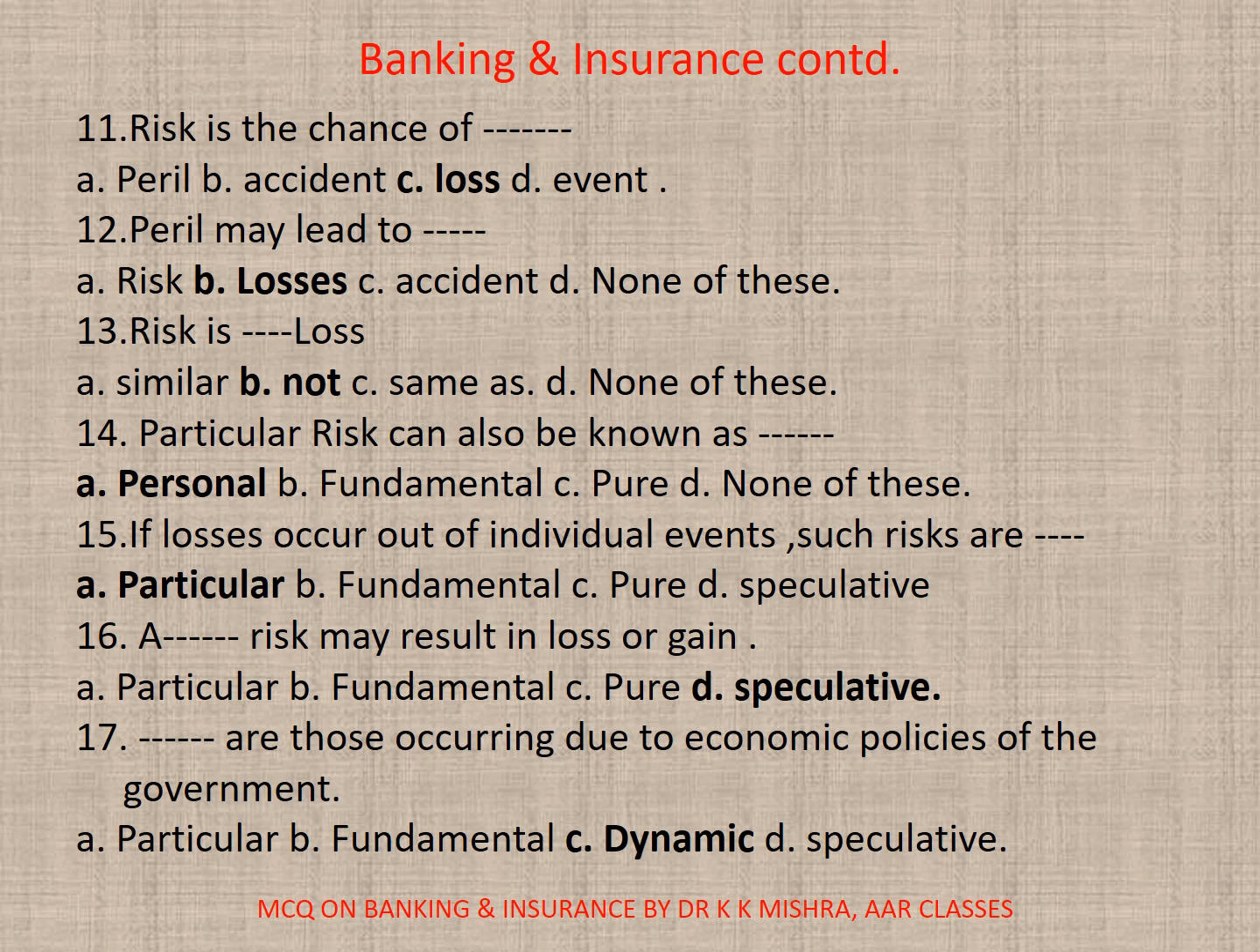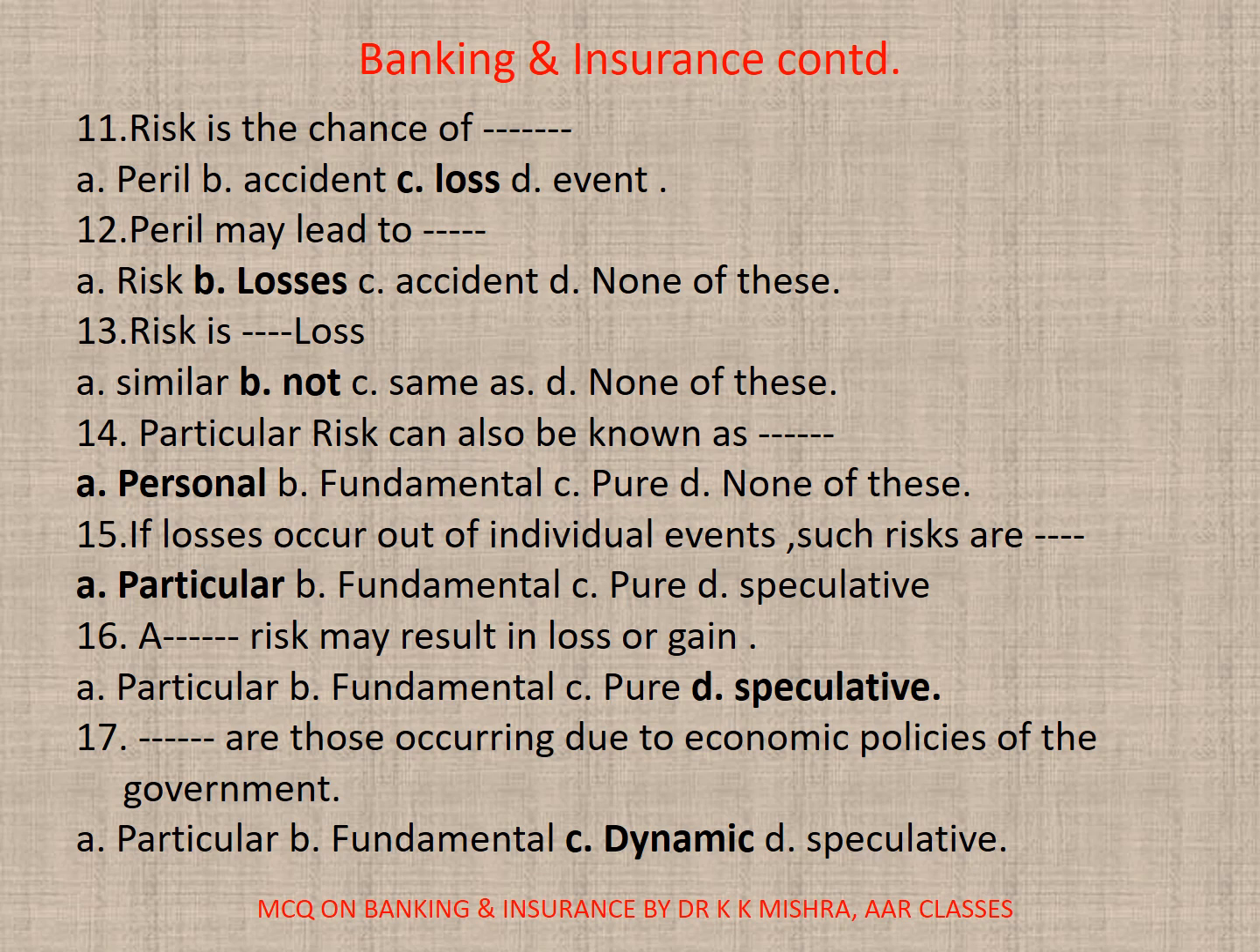Personal. 15. If losses occur out of individual events, such risks are dash. A. Particular, B. Fundamental, C. Pure, D. Speculative. Correct option is A. Particular. 16. A dash risk may result in loss or gain. A. Particular, B. Fundamental, C. Pure, D. Speculative. Correct option is D.